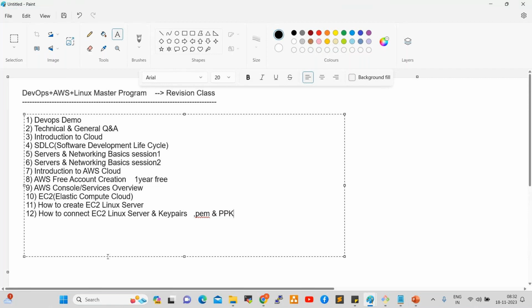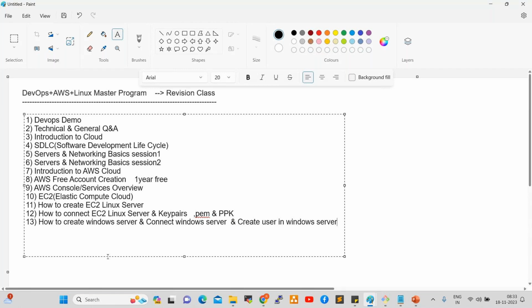After that, in the 13th session, how to create a Windows server, connect to the Windows server, and create a user in the Windows server, right? So these were discussed.